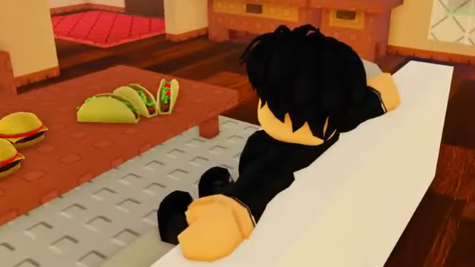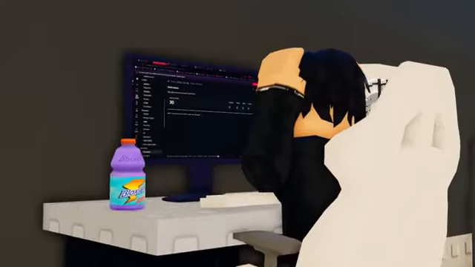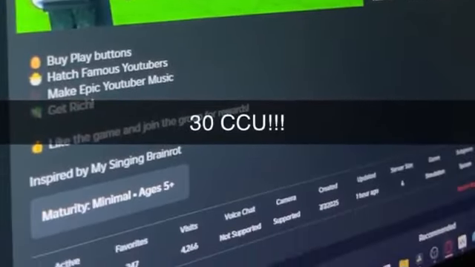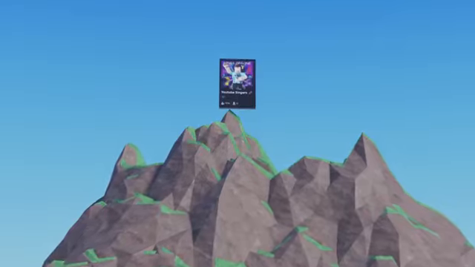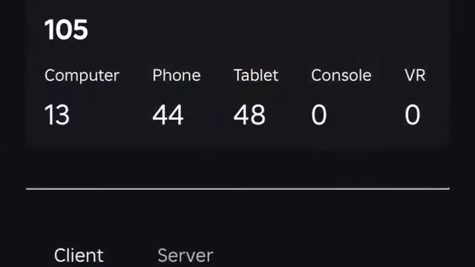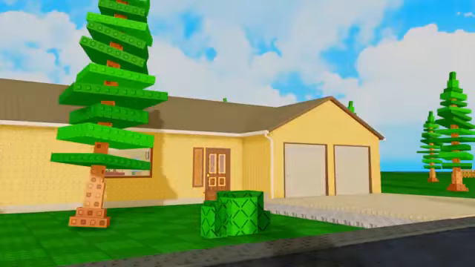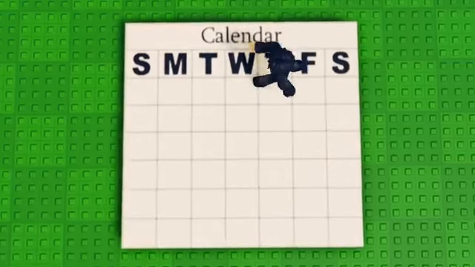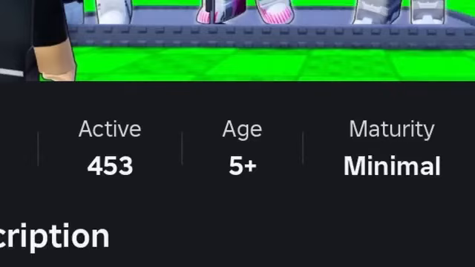This discouraged me. I thought that I was too late to the trend and that this game was a flop. But I waited. And how wrong I was. The next time I checked on it, it hit 30 CCU and this blew my mind. I thought that this was its peak, but not even a couple hours later, I went to check my phone again and it was at over 100. And then the next day, it was at 200. And later that weekend, it peaked at 453 players.